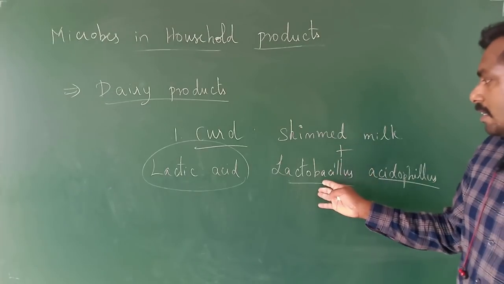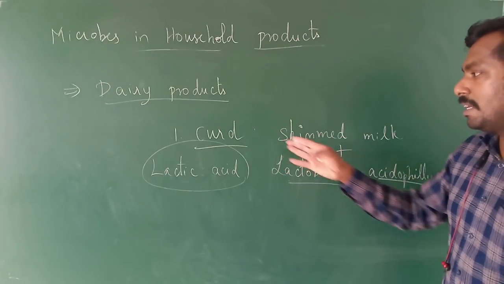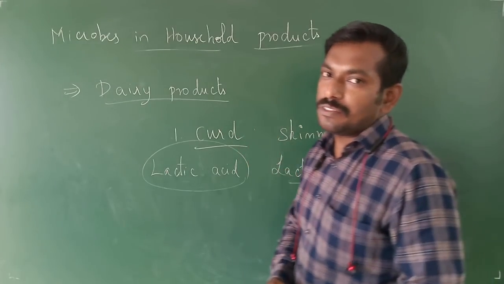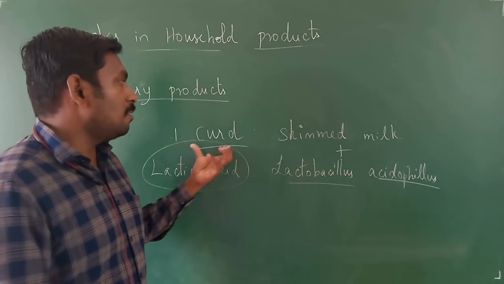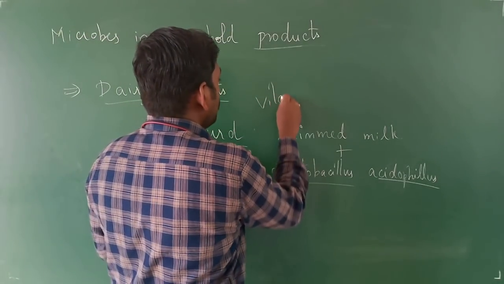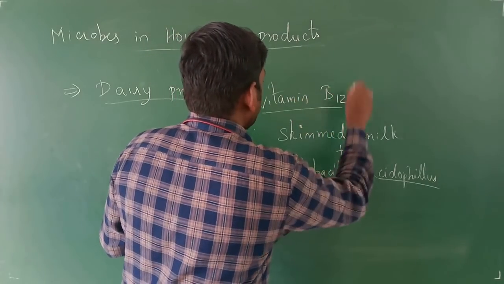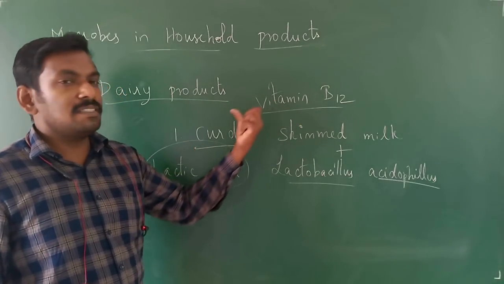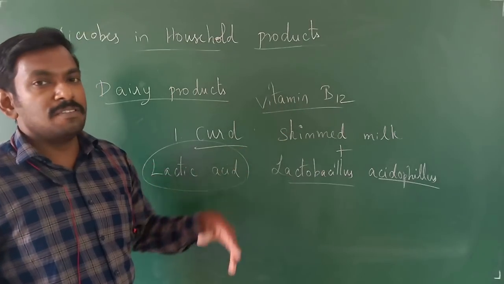So when you add Lactobacillus acidophilus to the skimmed milk, you will be getting the curd, right? So often you will also be taking curd. This curd will also have vitamin B12, right? In the entrance exams, you will have the question: what is the scientific or chemical name of vitamin B12?